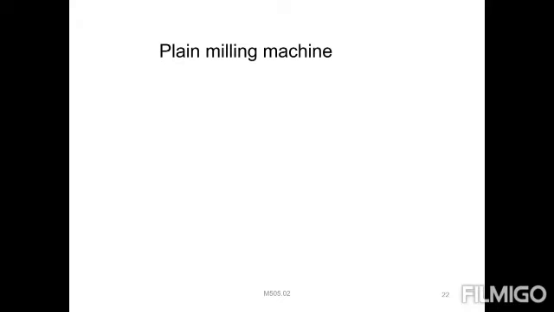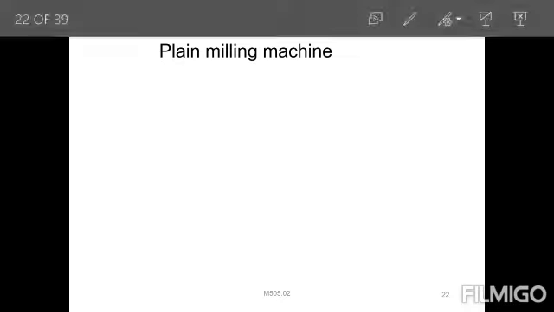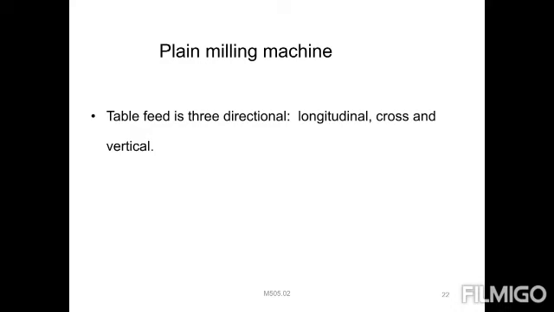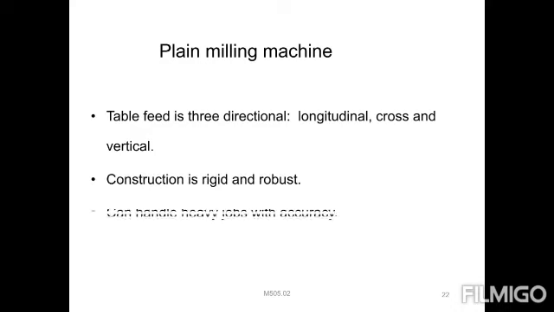You can observe it, the base is also provided. Next thing, the table feeds in 3 directions, right? The construction is rigid and robust, can handle heavy jobs, and accuracy is also important.